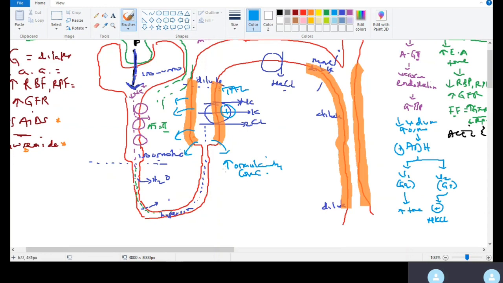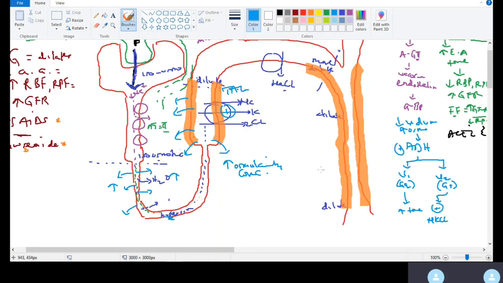Good. Now, if the osmolarity in the interstitium is concentrated, how much water do you think will be reabsorbed along the thin descending limb of Henle? A lot of water, right? Because that high interstitial osmolarity will start drawing water from this segment, from the thin descending limb of Henle, into the interstitium. So what happens to the urine in the lumen? It's going to become much more concentrated by the time it gets to the tip of the loop of Henle. Does this make sense?